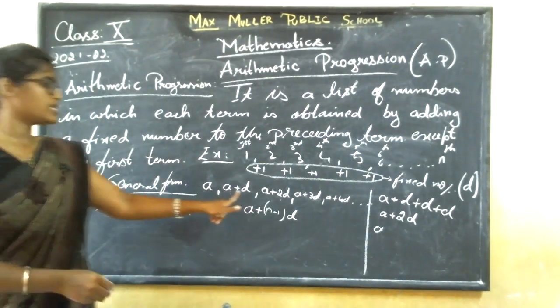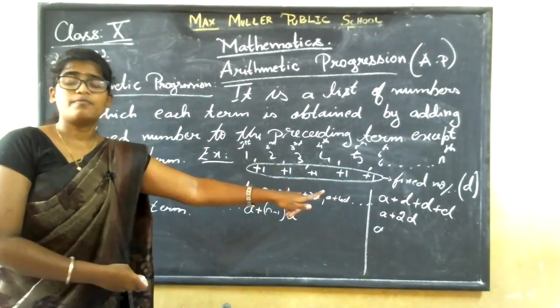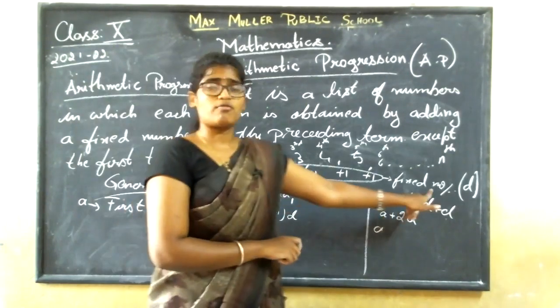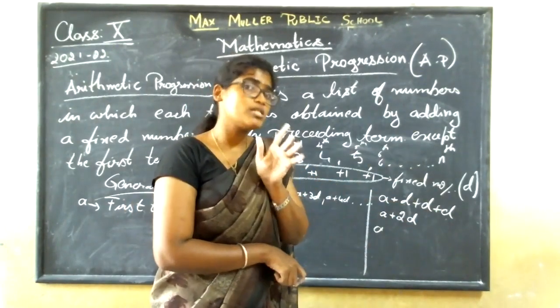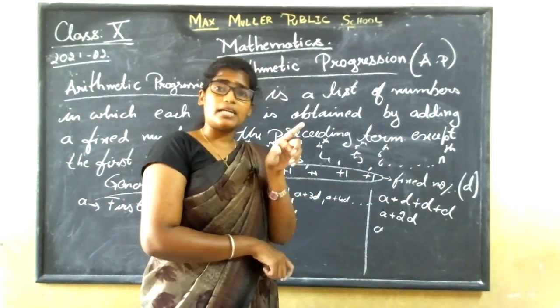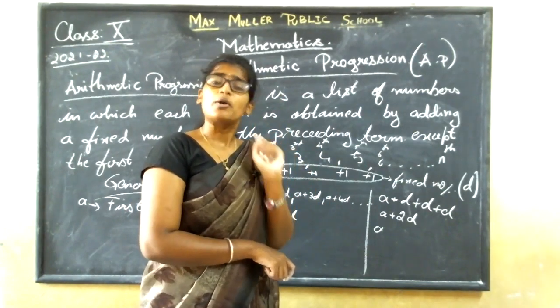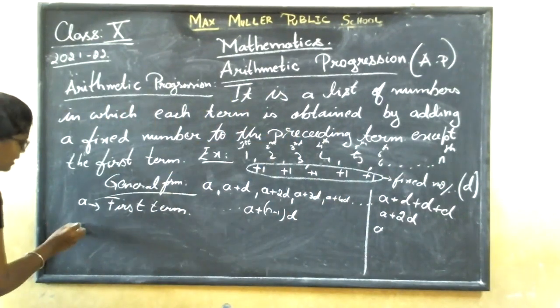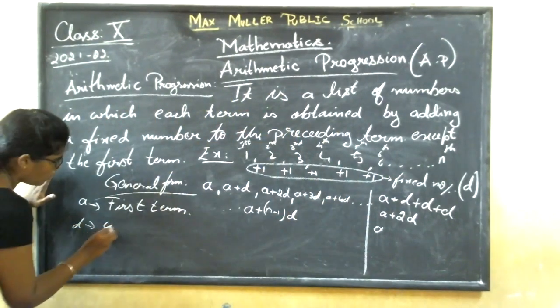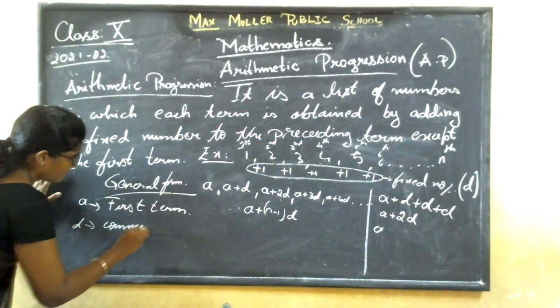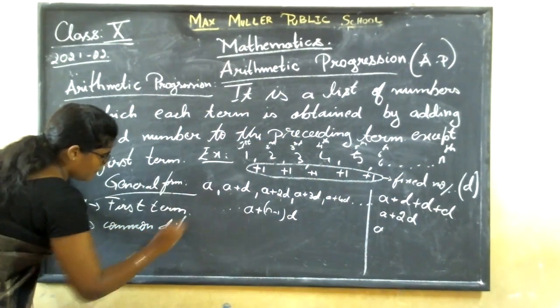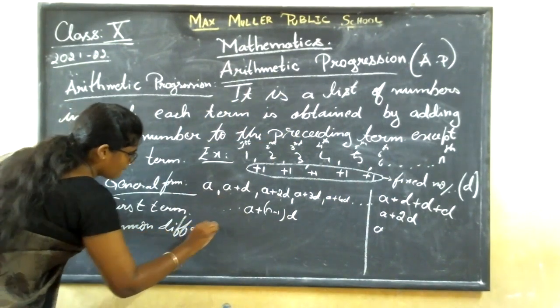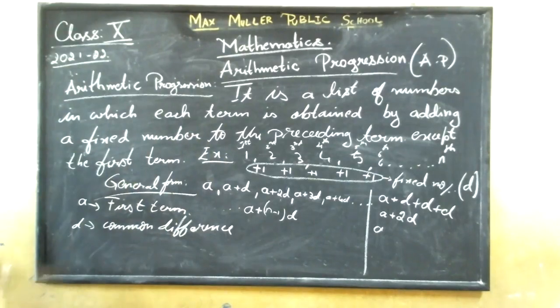Then what is this d? You have called it a fixed number, but we won't say it as a fixed number. We tell it as a common difference. What we will tell it as? Common difference. We are going to tell d as common difference. Did you understand? So d is common difference.